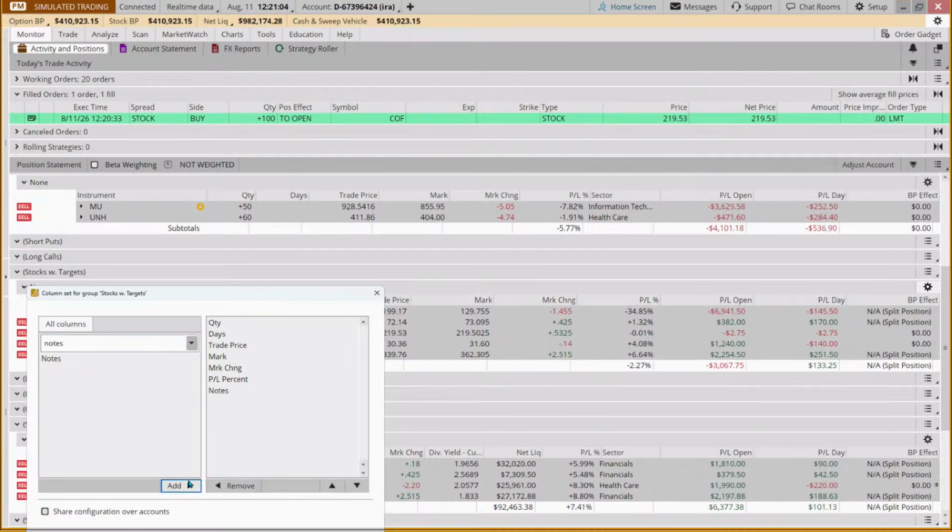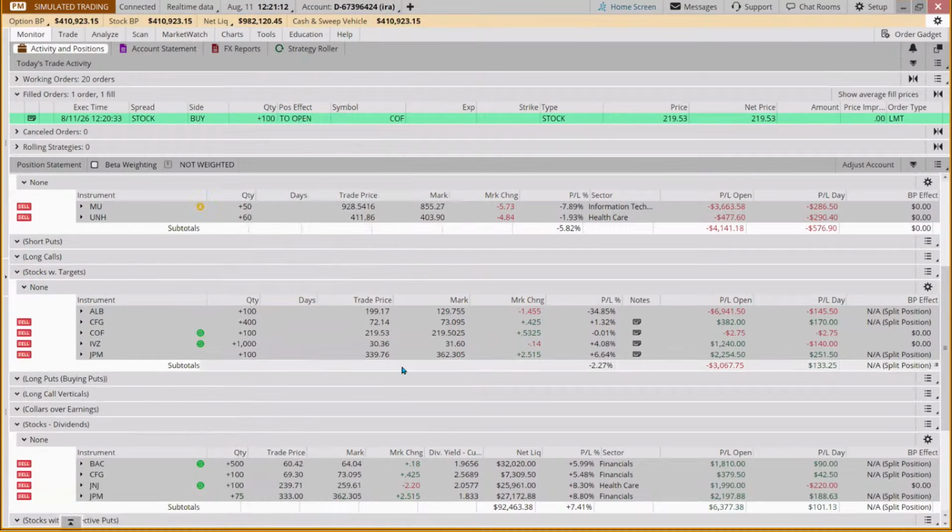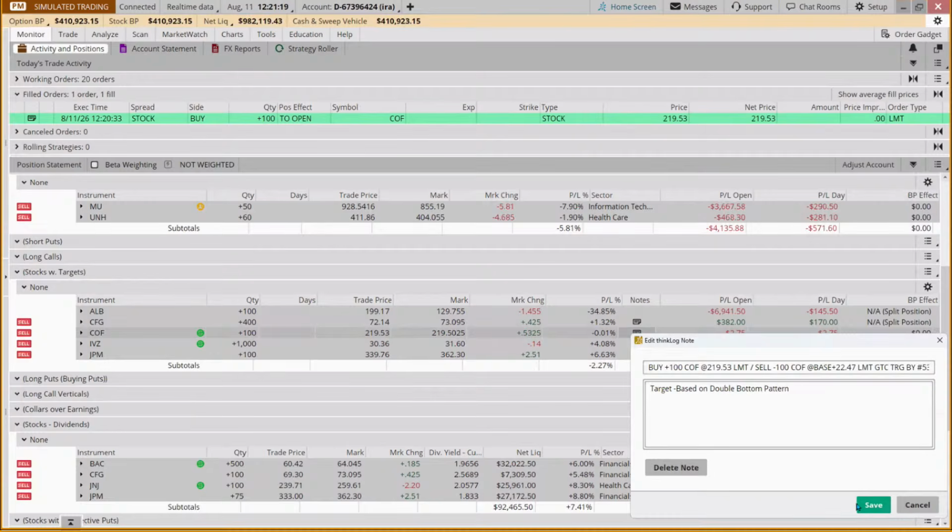So now if I click on this Capital One Financial, it will bring up the note.